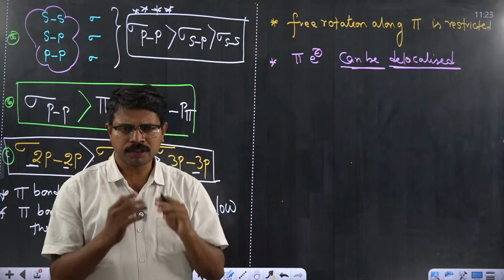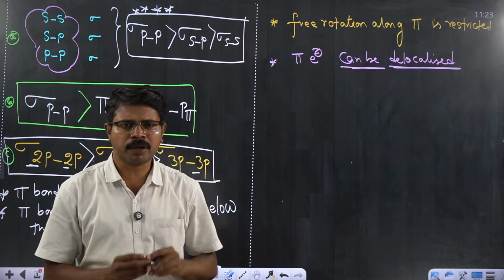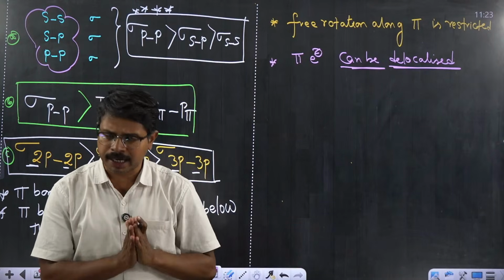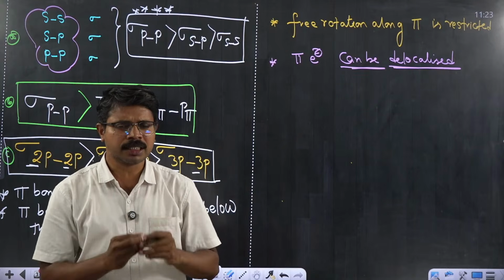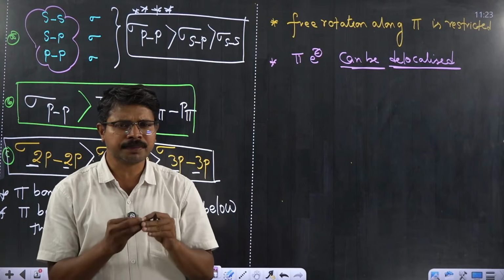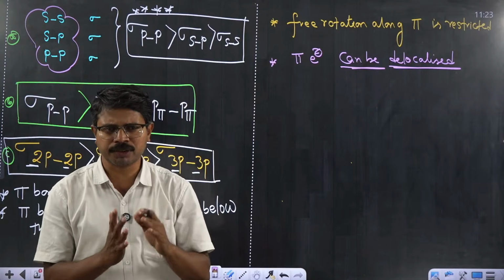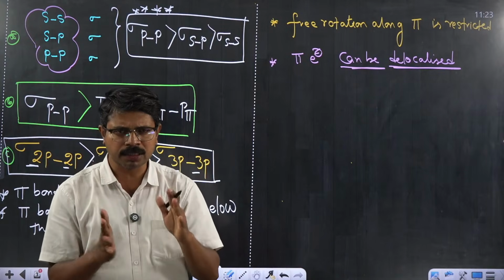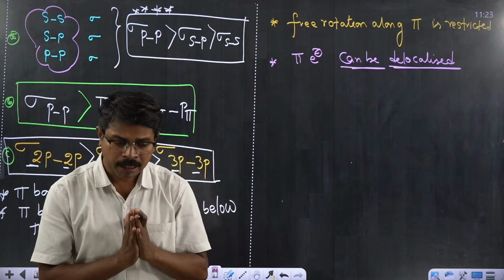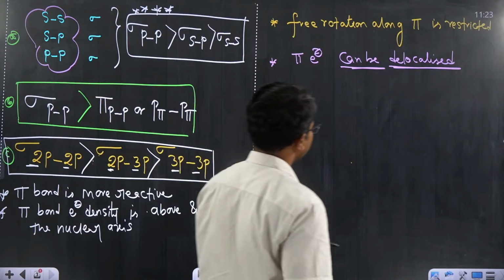Under the resonance concept we talk about delocalization of pi electrons. For delocalization of pi electrons, there must be conjugation. All these details we will discuss in regular classes. Therefore, pi electrons can be delocalized.